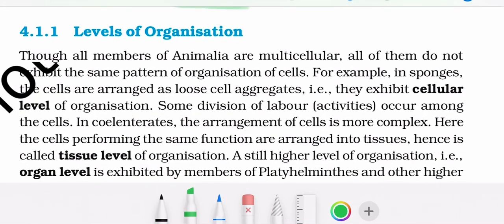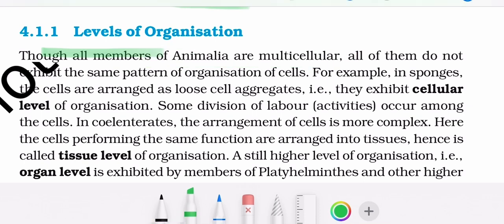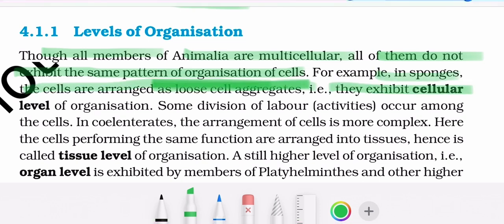Levels of organization. All members of Animalia are multicellular. PYQ based on this is asked. So all members of Animalia, they are multicellular. All of them do not exhibit the same pattern of organization of cells. For example, in sponges, the cells are arranged as loose aggregates, that is, they exhibit cellular level of organization. Some division of labor occurs among the cells.